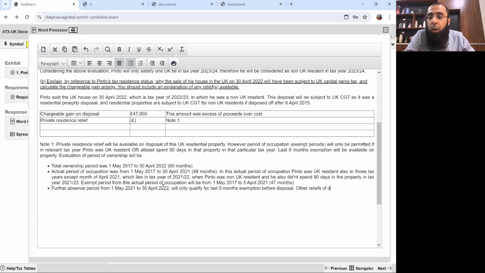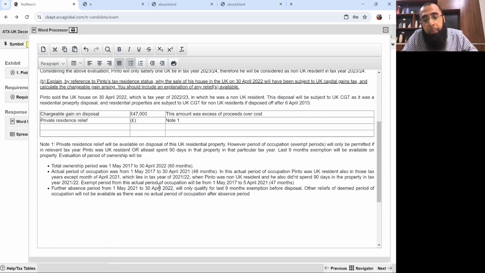Other reliefs of deemed period of occupation will not be available as there was no actual period of occupation after the absence period, because he directly disposed of the property on 30th April 22. There was no sandwich. And further, letting relief will also not be available as the property was not occupied by Pinto partially.